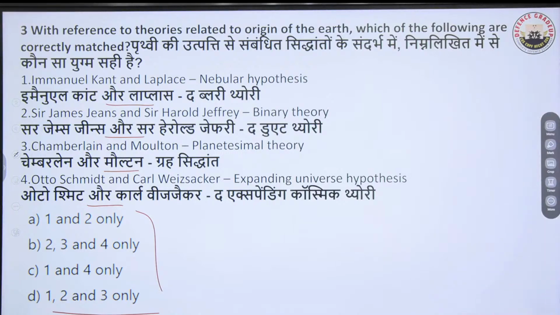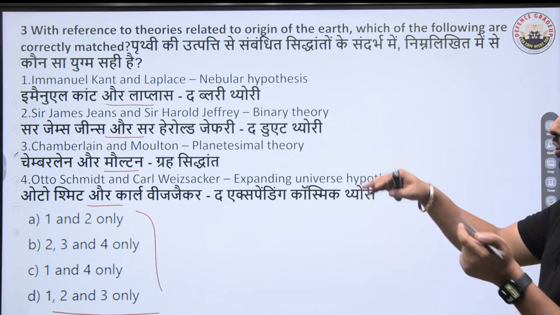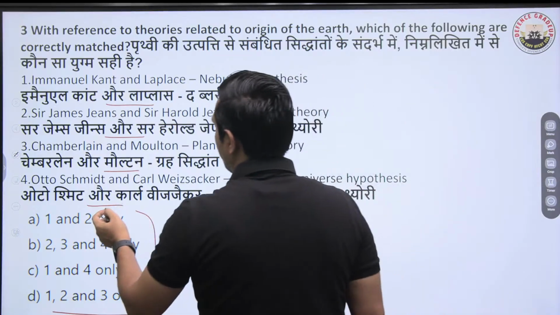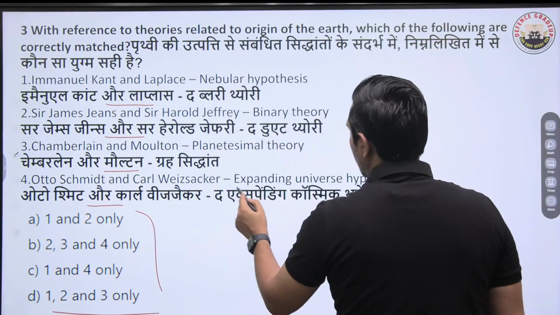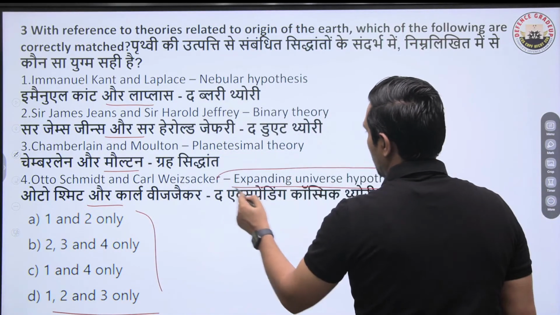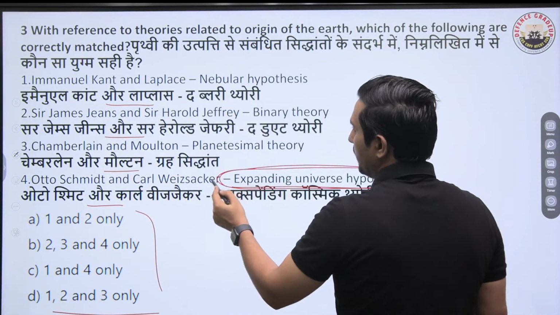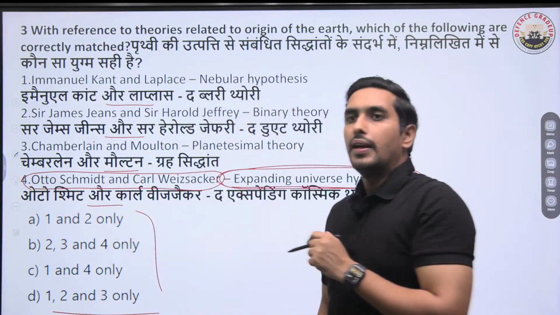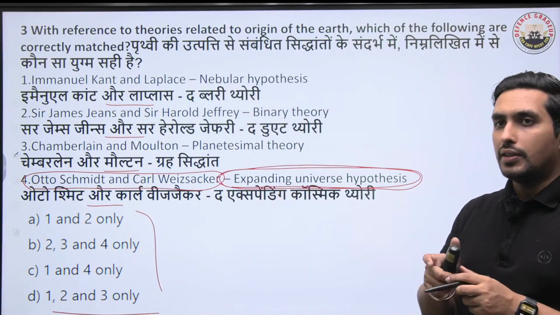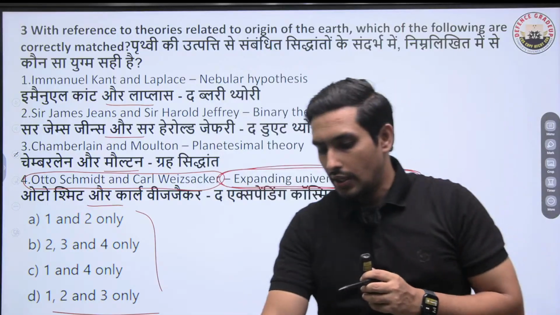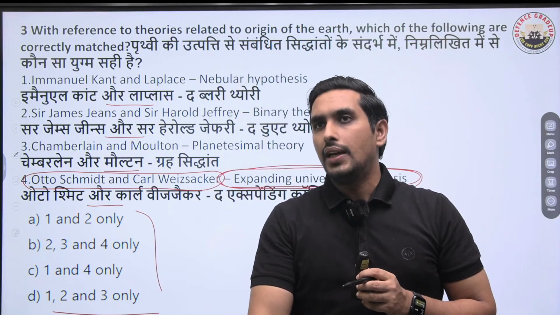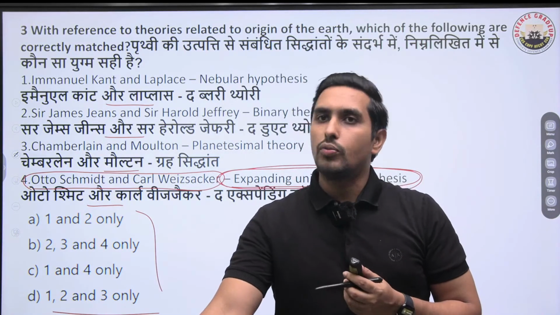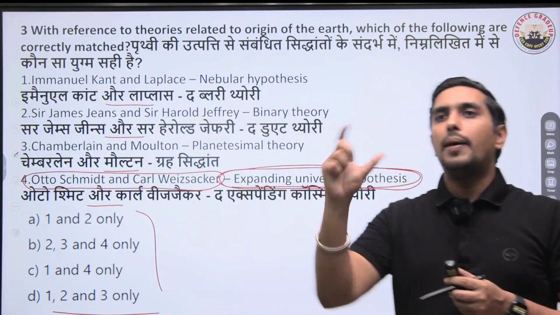What do you think is the right answer? Again, if you look at this very carefully, you just have to understand that when we talk about the expanding universe hypothesis, it is not associated with Otto Schmidt and Carl Weizsäcker. It is associated with which of the following? Now, here is the trick to solve this question. Even if you don't know about 1, 2, 3, you just have to make sure that you know about this one. You have to know that it is Edwin Hubble.